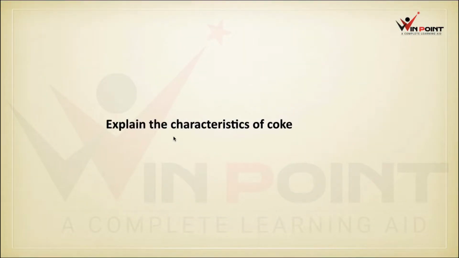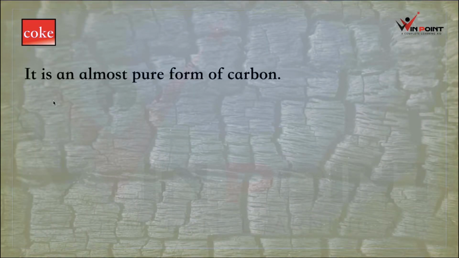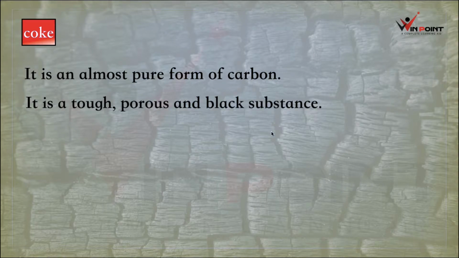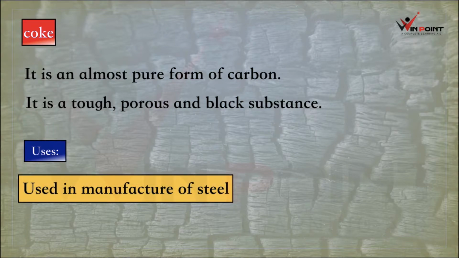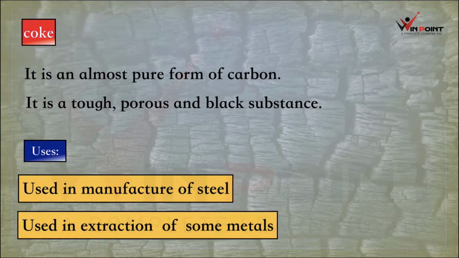Explain the characteristics of coke. Coke is pure form of carbon. It is a tough, porous and black substance. Uses. It is used in steel industry. It is used in extraction of some metals, separation of some metals.